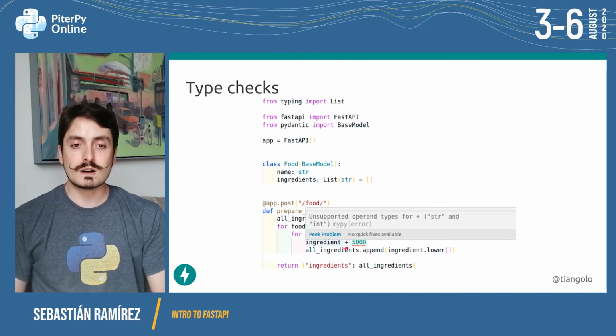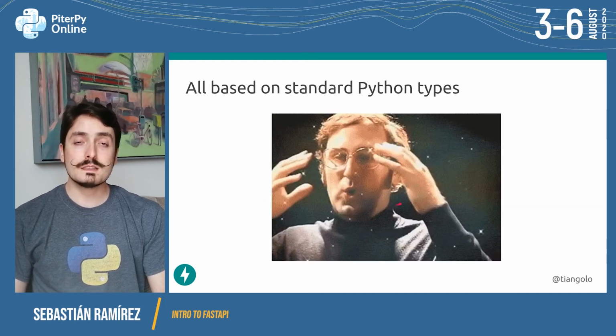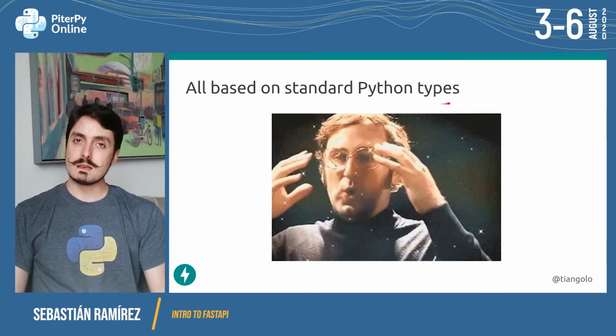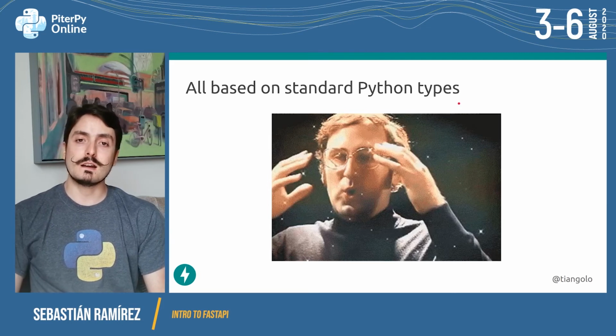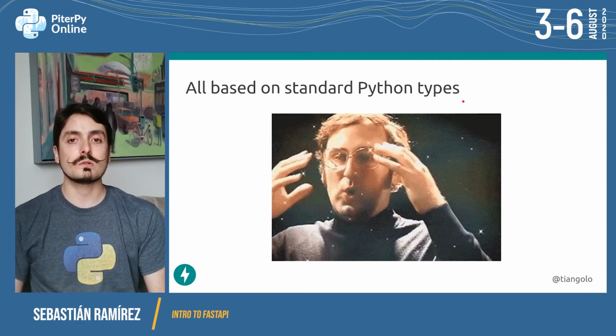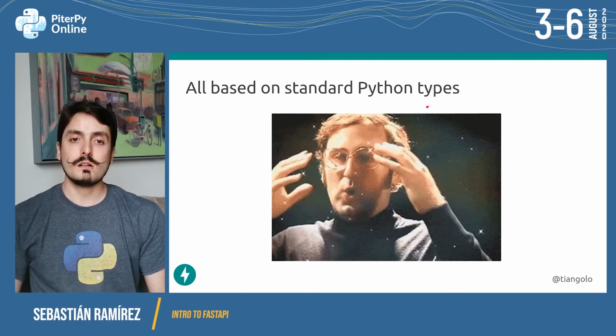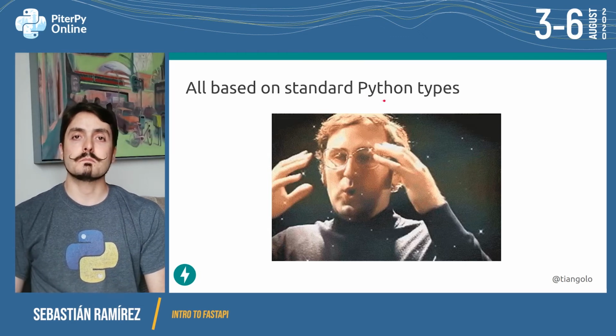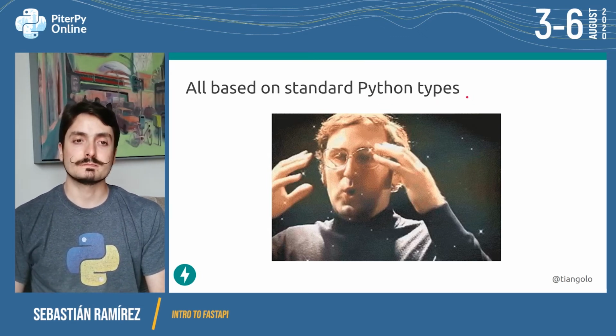You will see the error right there as you type it. So this is going to save you a lot of time. And this is all based on standard Python types and type annotations. So you are getting data validation, data serialization or conversion, data documentation, and also auto-completion and type checks, all for free, for the same standard Python type annotations.